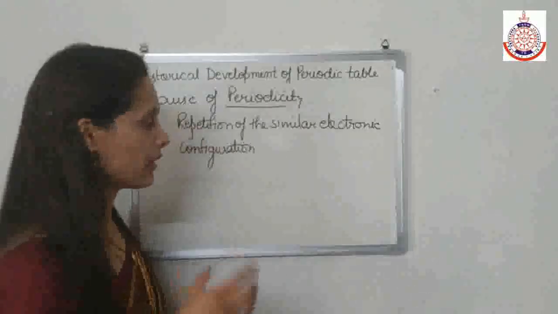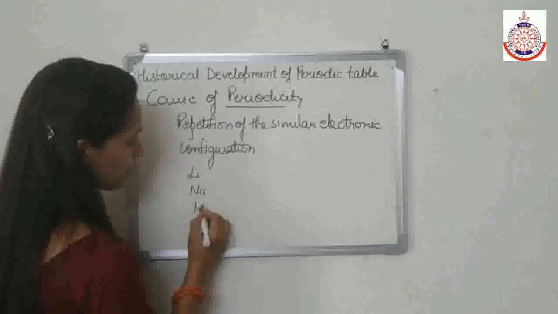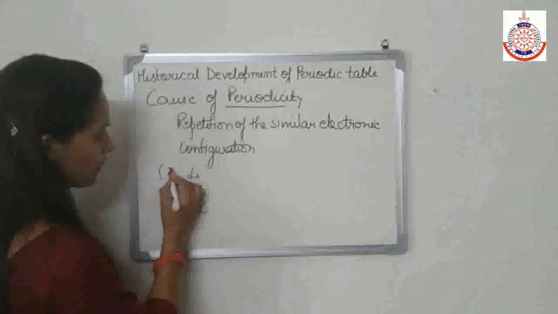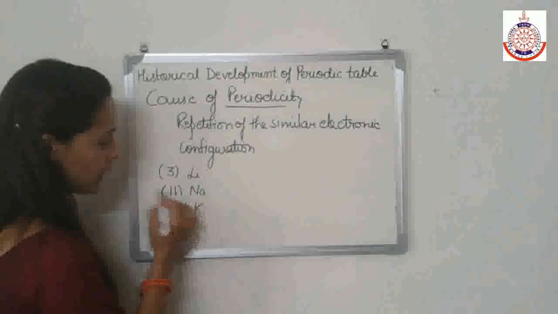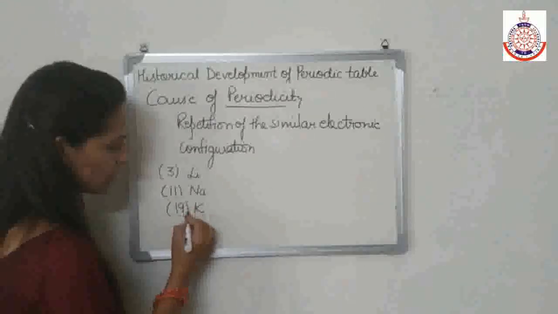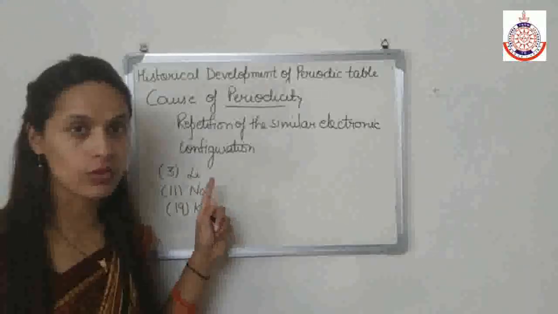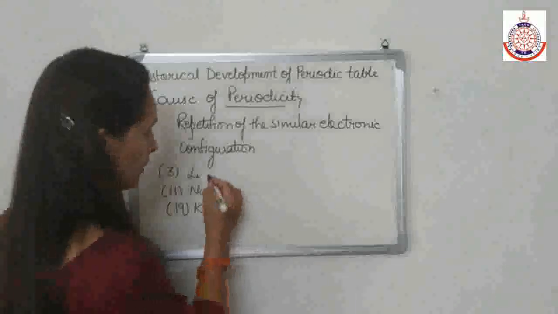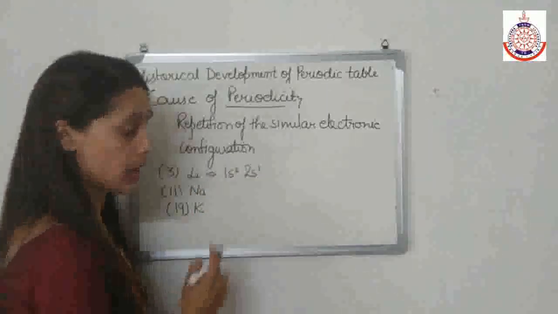For example, if I talk about lithium, sodium and potassium, the atomic number of lithium is 3, the atomic number of sodium is 11 and the atomic number of potassium is 19. Now, if I write the electronic configuration of lithium, it becomes 1s2, 2s1.